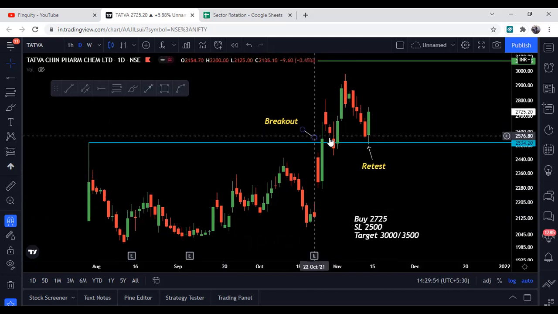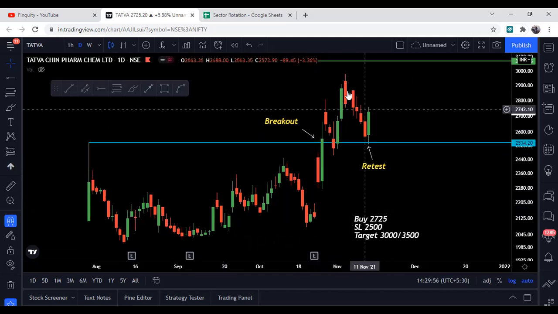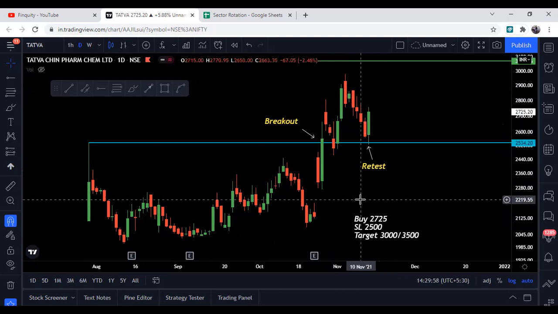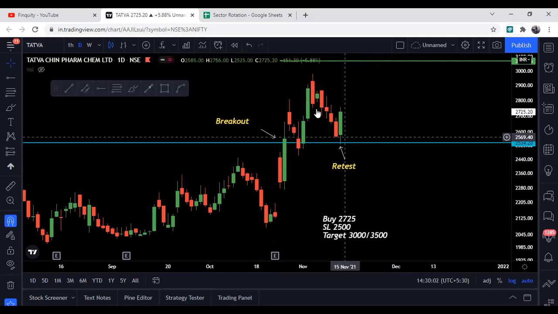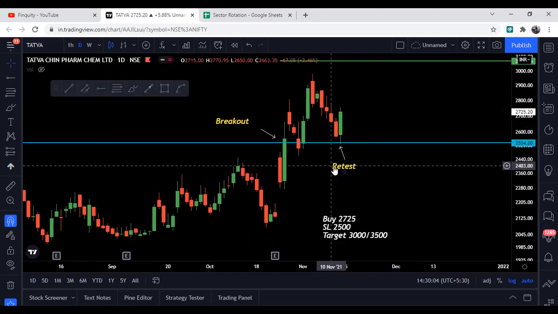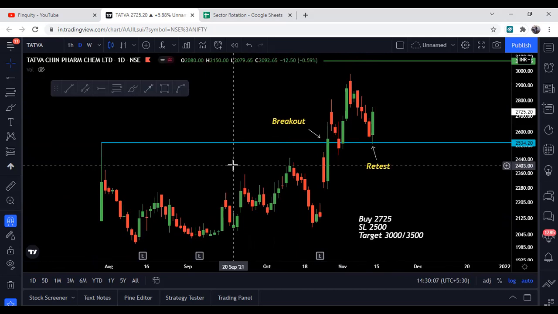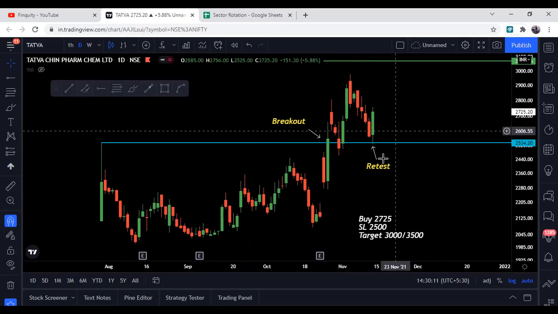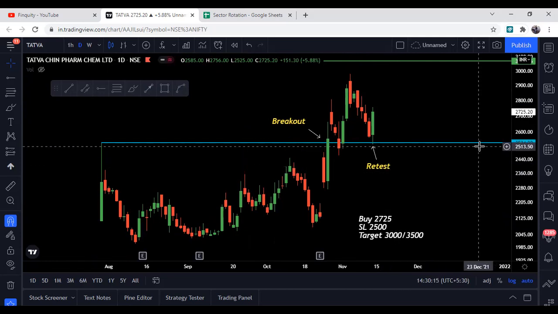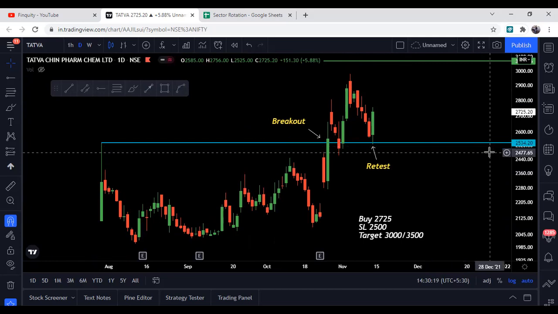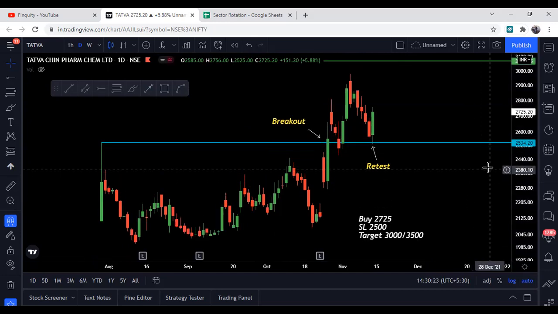But in this case, it has given a breakout. यहाँ पे it moved up, and अभी it is completing the retest part. अब जैसे कि recent candle जो हम देख रहे, after this retest, in this down move, the stock retested the breakout region again, and now we can see a good up move in Tatva Chintan. The buying price in this will be 2725, which is the current price. The stop loss हमारा रहेगा 2500, and जो target है, it is 3000 and 3500 for the short term. So this is about Tatva Chintan.